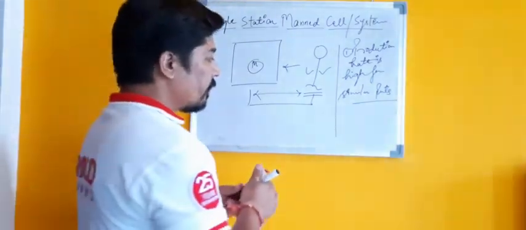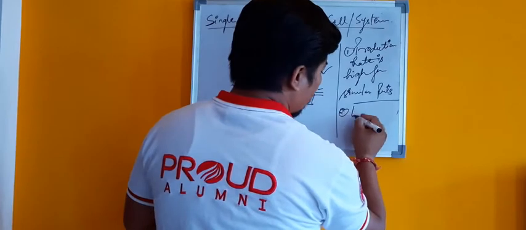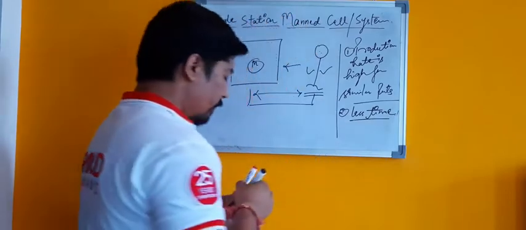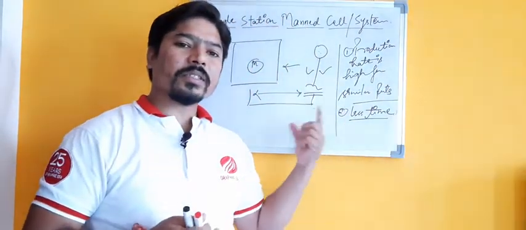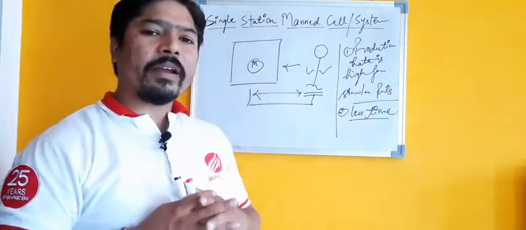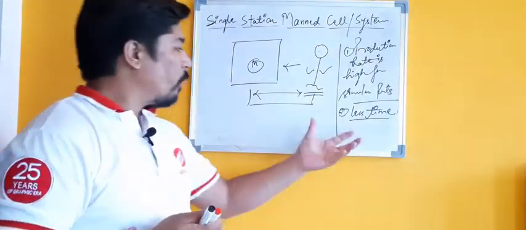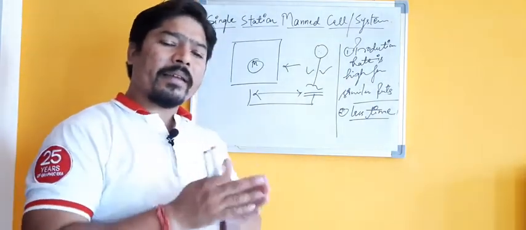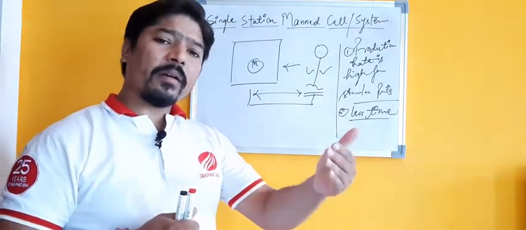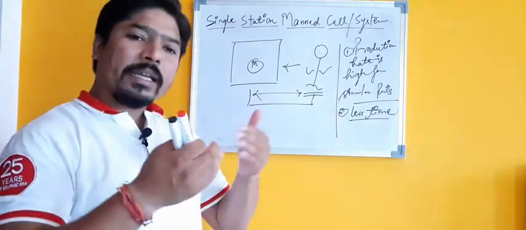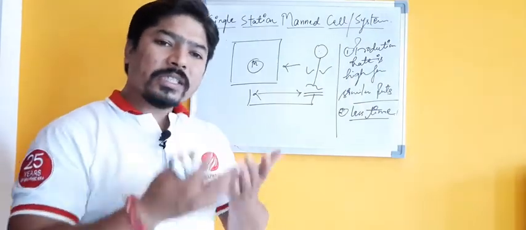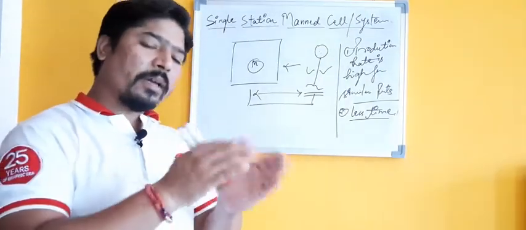At the same time, the second advantage is that it takes less time to produce those parts. The second biggest advantage of such a system is that it takes less time to produce such a component or part in that particular factory or production system. Why? Because if the same person is interacting with that particular machine for similar types of components, of course it will take less time, because there is no more changeover time, no tool changing time, no tool loading unloading time, no job loading unloading time.